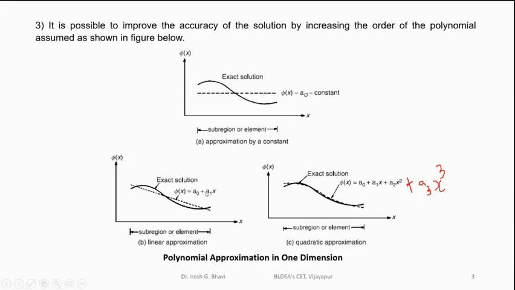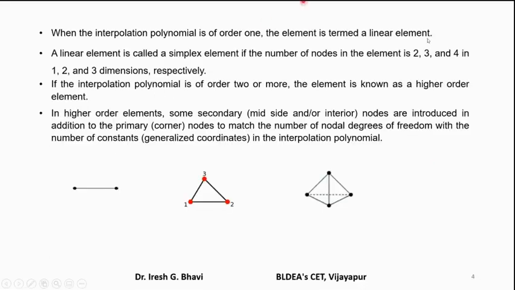Suppose the interpolation polynomial is of order 1 like this, phi of x is equal to a0 plus a1x. Then the elements which use this type of displacement model are termed linear elements.